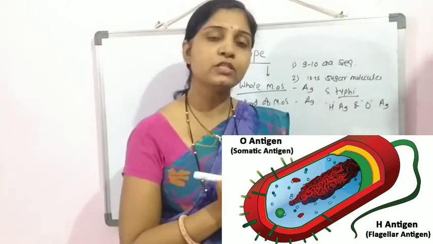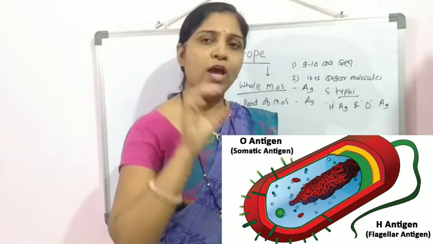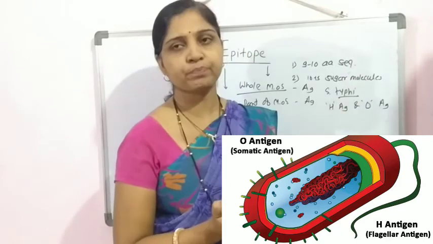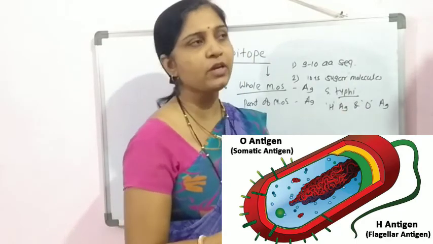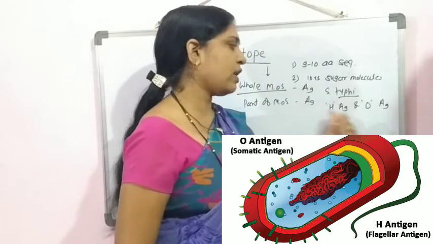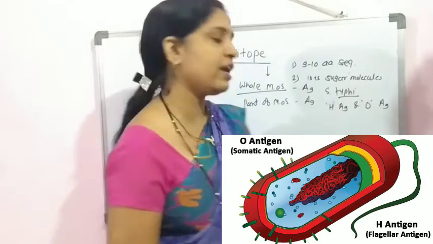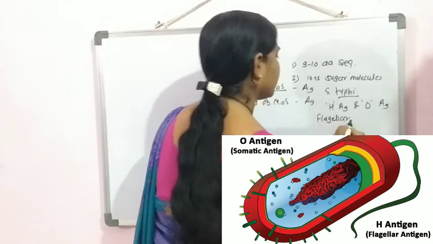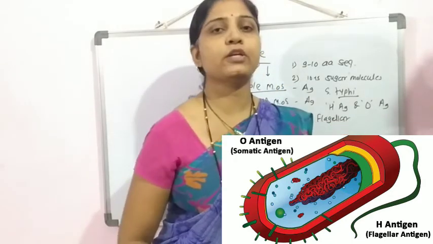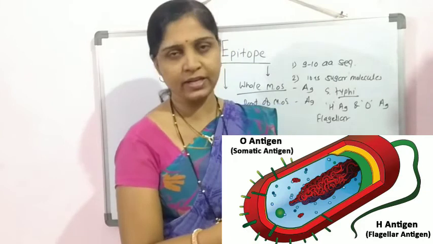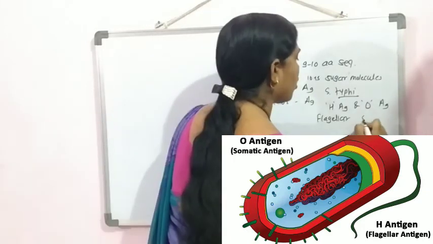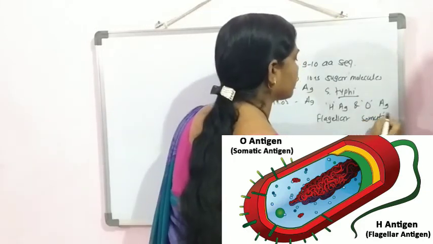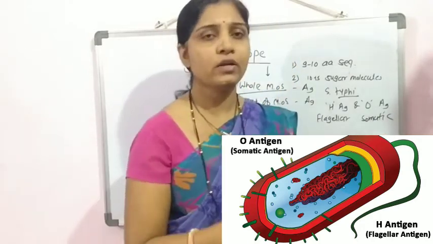The antigens which are present on the flagella of Salmonella typhi are called the H antigen or the flagellar antigen. And those which are present on the cell wall of these bacteria are called the O antigen, or the somatic antigen, or the cell wall antigens.